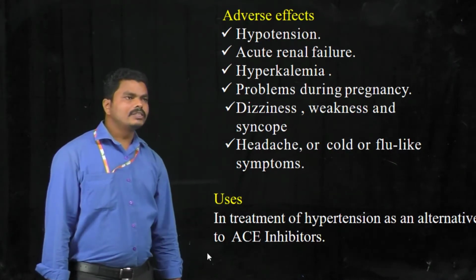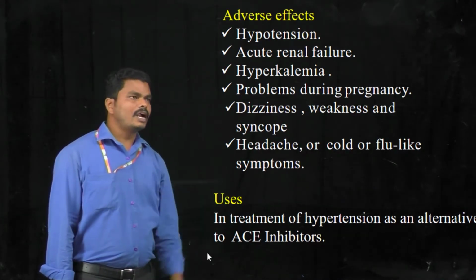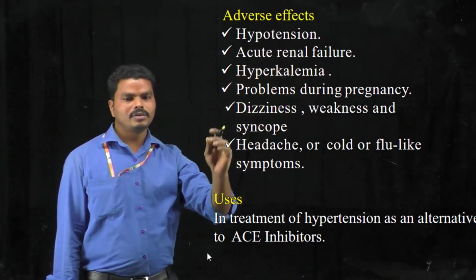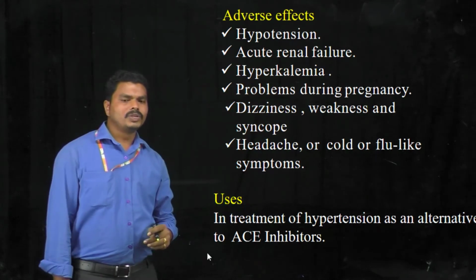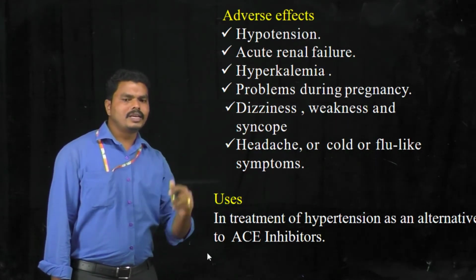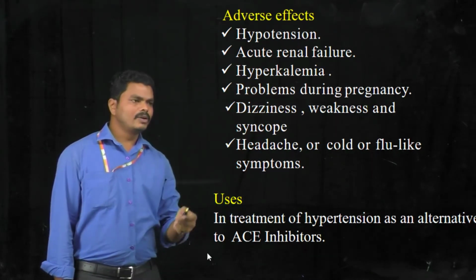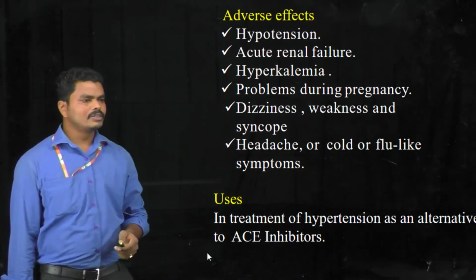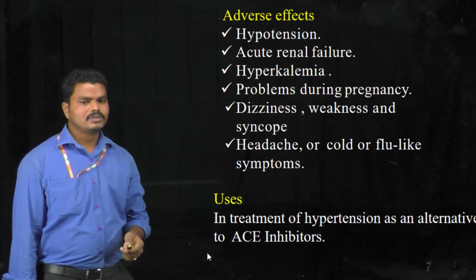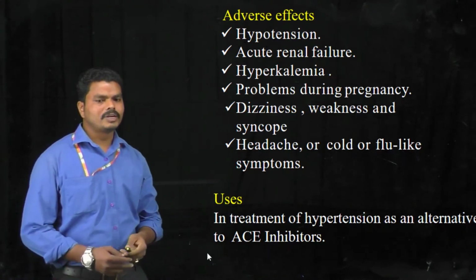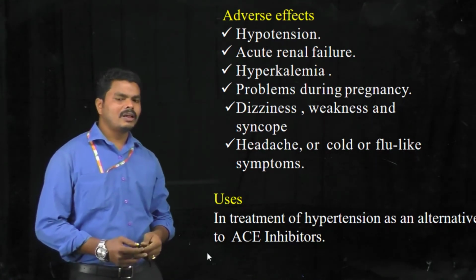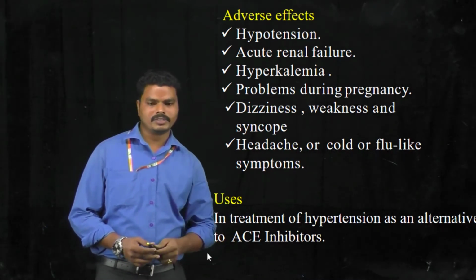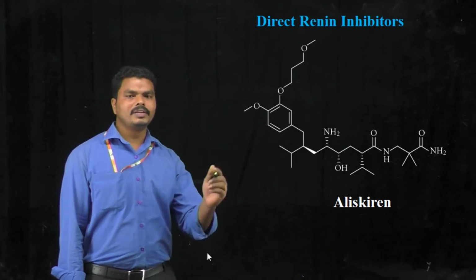The angiotensin receptor antagonists can produce adverse effects like hypotension, acute renal failure, hyperkalemia, problems during pregnancy, dizziness, weakness, headache, cold, and flu-like symptoms. Coming to the pharmacological uses of these drugs, they are generally used in the treatment of hypertension as an alternative to the angiotensin converting enzyme inhibitors. And the next classification is direct renin inhibitors.